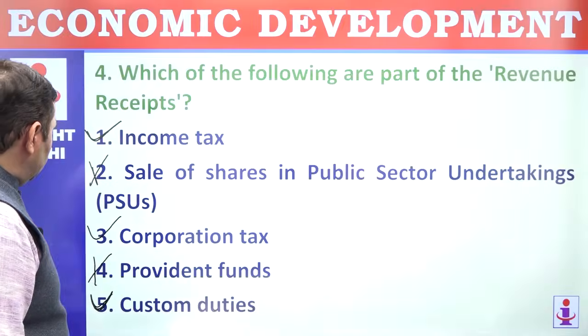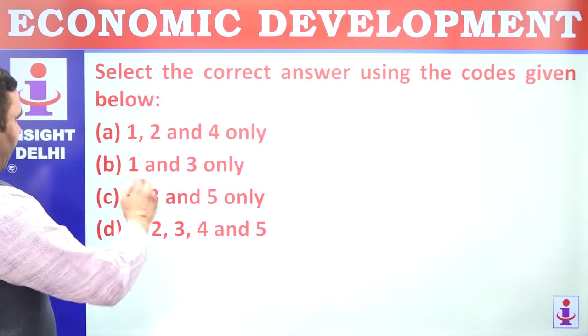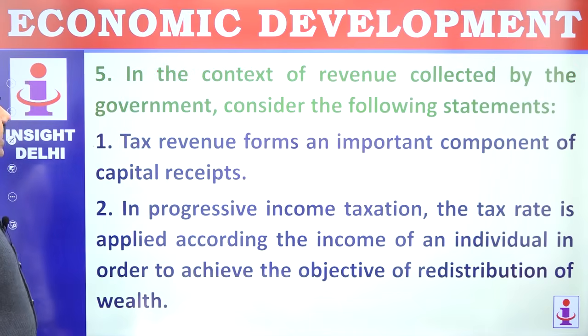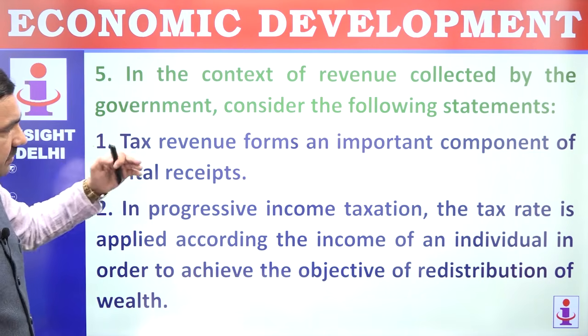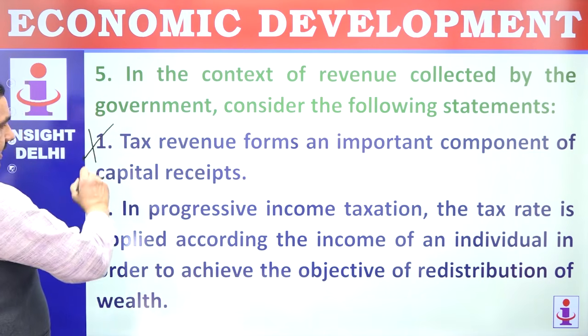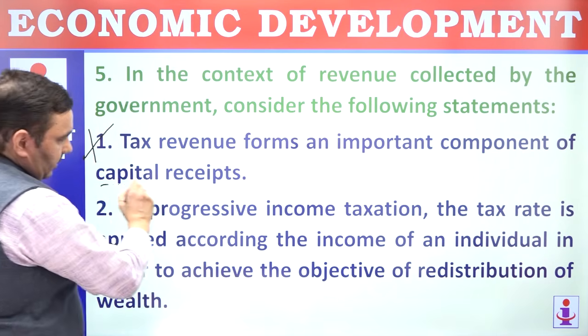So option here is 1, 3 and 5. That is C. In the context of revenue collected by government, consider the following statements. Tax revenue forms an important component of revenue receipt, not capital receipt. So capital receipt will not have tax revenue.